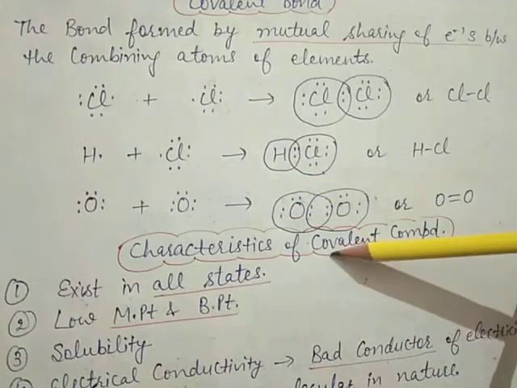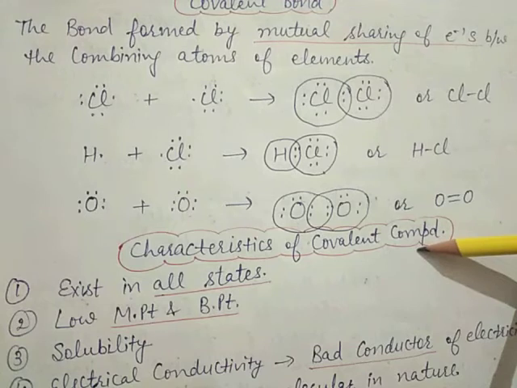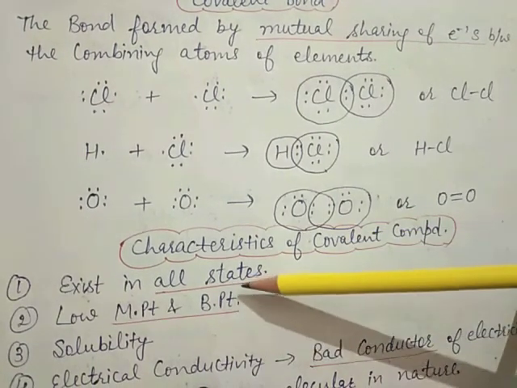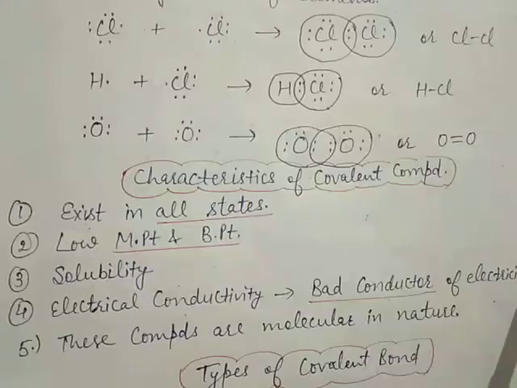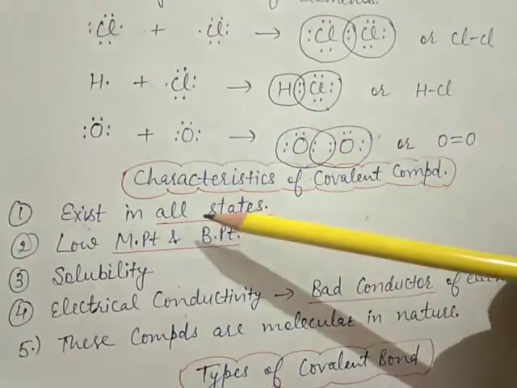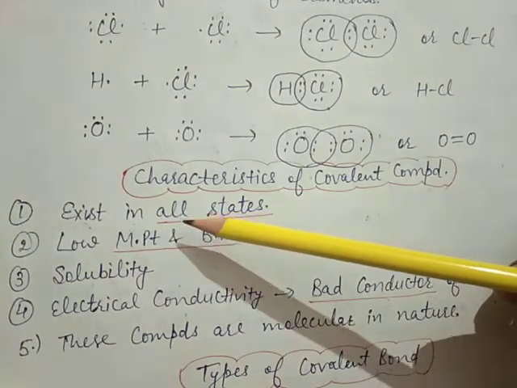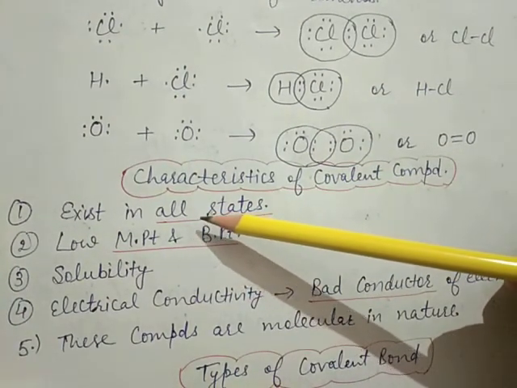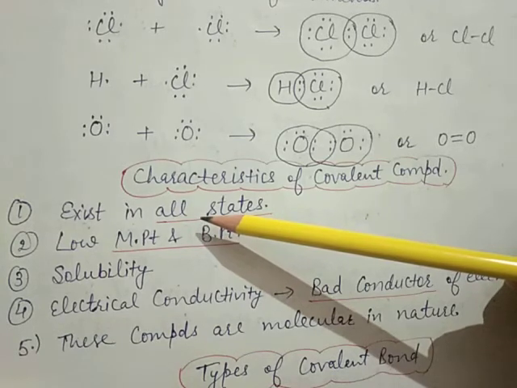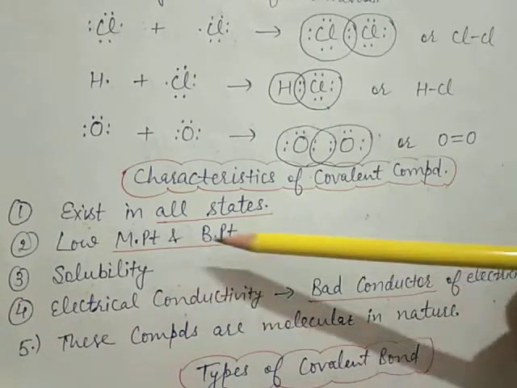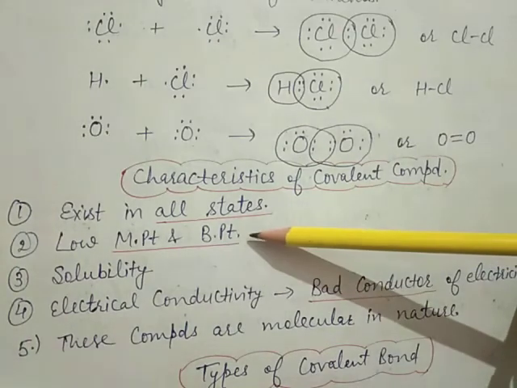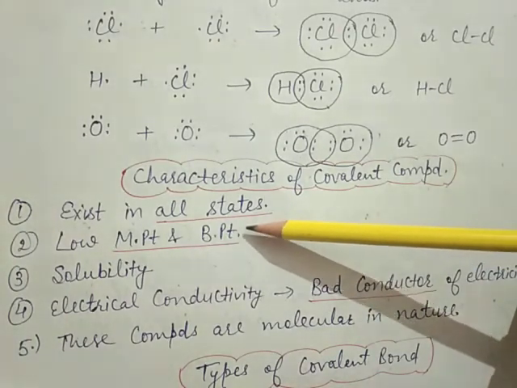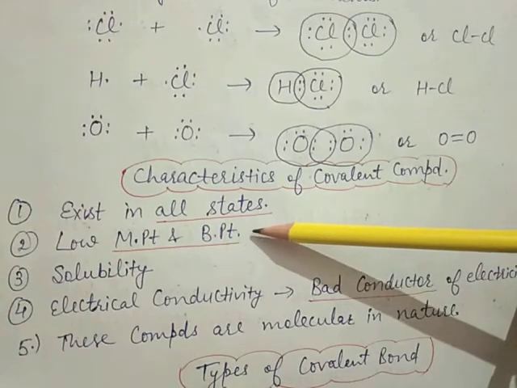Now, next topic is characteristics of covalent compound. First is exist in all states. Means the covalent compound exists in three states: solid, liquid and gas. Second, low melting point and boiling point. These compounds have low melting and boiling point because of the presence of weak force of attraction between the molecules.